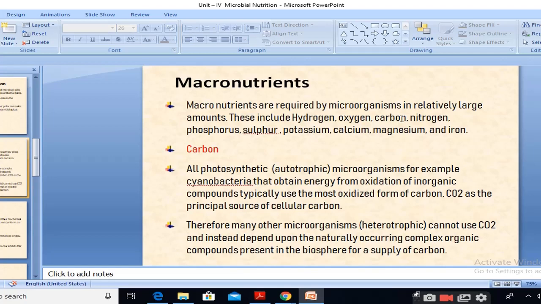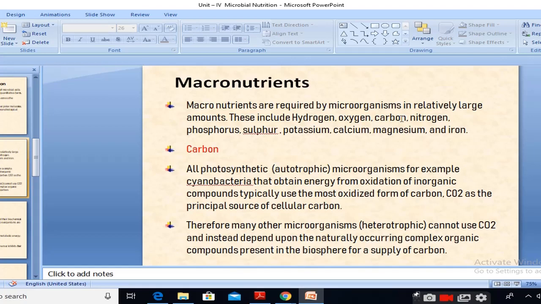These are the macro elements which are required in relatively large amounts, and that's why they are called macronutrients. For example, carbon.